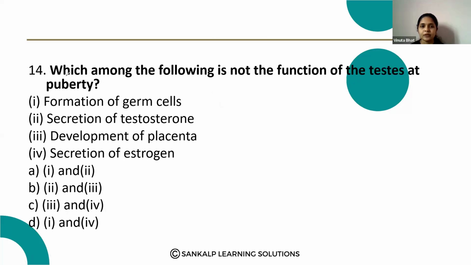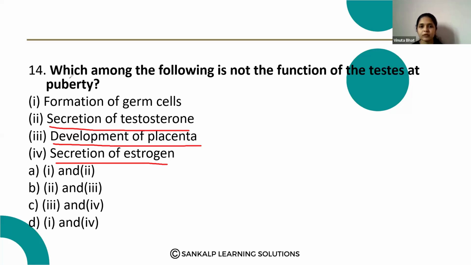Next question. Which of the following is not a function of testes at puberty? Option A, formation of germ cells; option B, secretion of testosterone; third, development of placenta; D, secretion of estrogen.